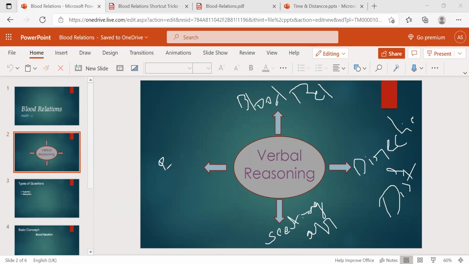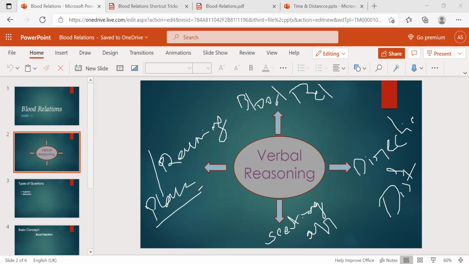Ordering and ranking. Generally these are very important in verbal reasoning. What are they? Blood relations, direction, seating arrangement, and ranking. Ranking and placing. Ordering we can call as placing. So these four are verbal reasoning.